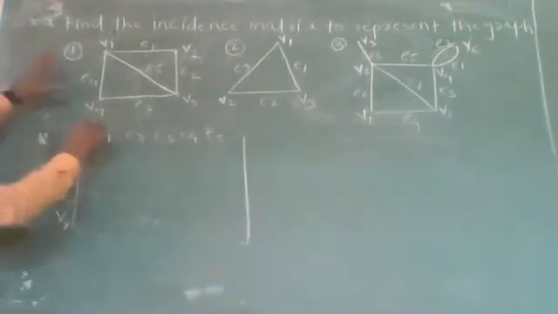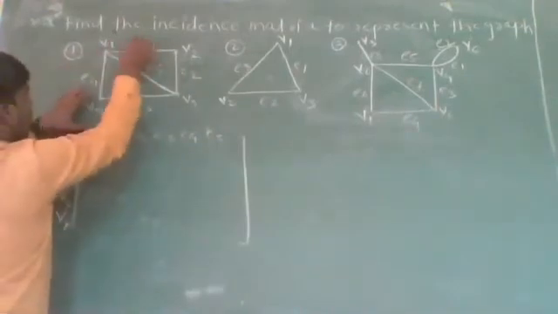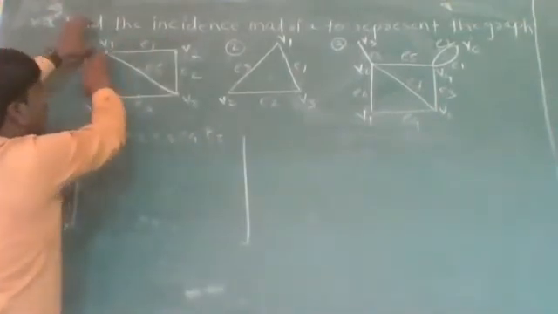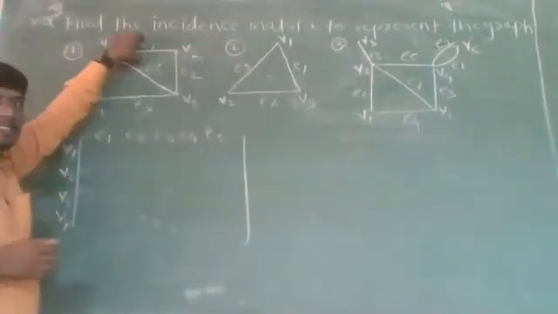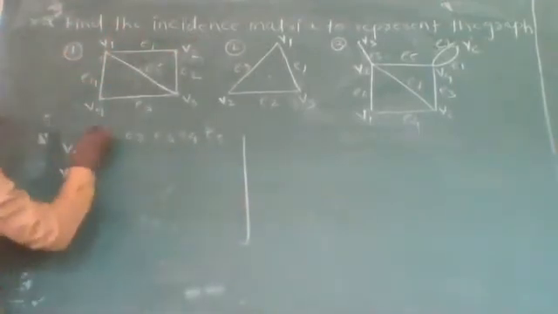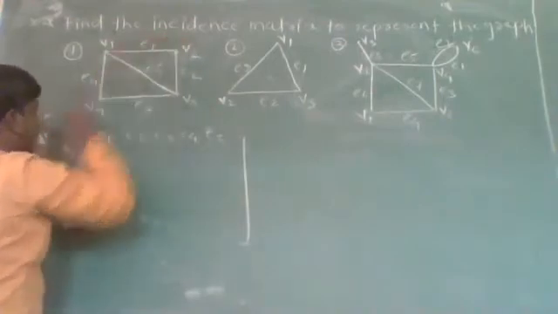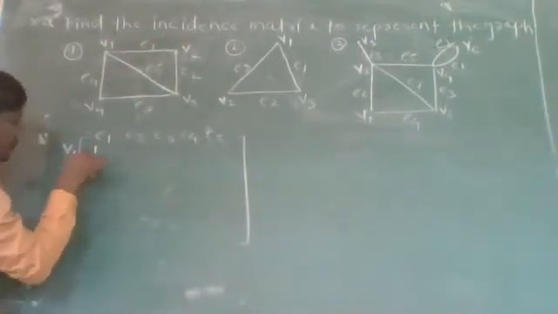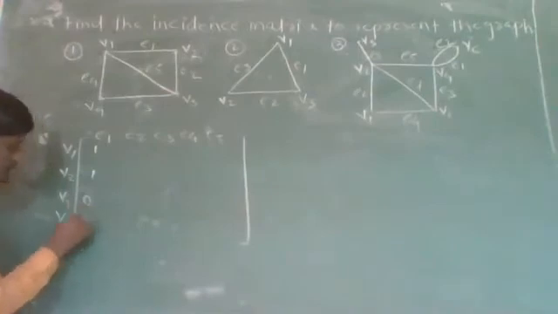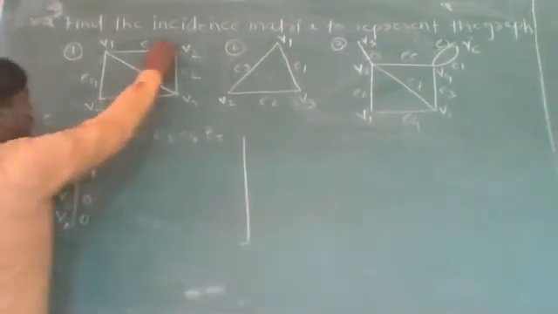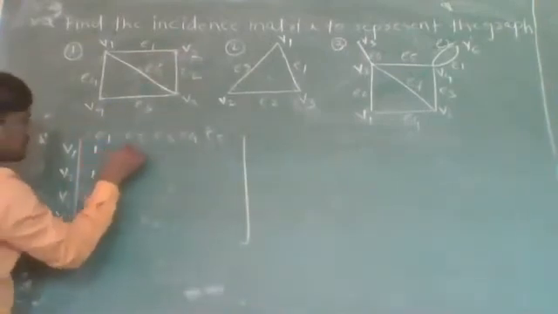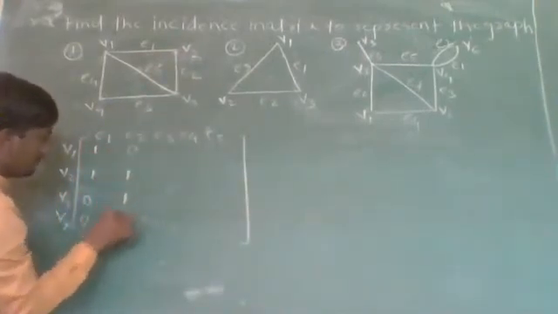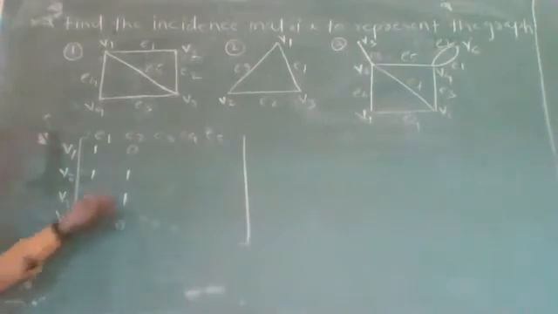So here edge E1 is incident on vertices V1 and V2, that is, there is an edge joining V1 to V2, and this edge is E1. Then the corresponding entries will be 1, and all the remaining entries are 0. Edge E2 is incident on V2 and V3, so the corresponding entries will be 1, and the remaining are 0.